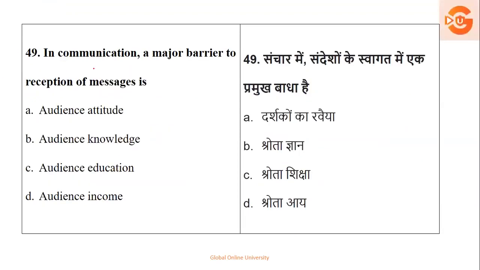Then we have, in communication, a major barrier to reception of a message is, whether it is audience attitude, knowledge, education, or income. Income is definitely not. These three are there, but very close is attitude. If you decide not to listen, or if you decide to argue, then your attitude is like that. It is not allowing you to take the knowledge. So here the right answer is the attitude of the audience.